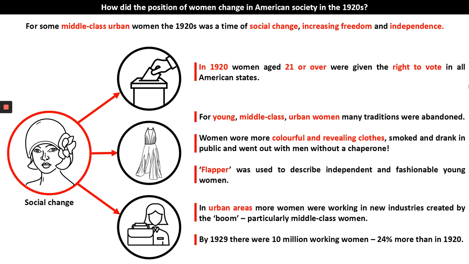So you can see from this slide here that for some women, they've experienced this social change, this increasing freedom, more independence. And that word flapper is used to describe the iconic look of a woman wearing a more revealing dress, colourful, different hairstyle perhaps, often dyed their hair jet black. So for some women, they experience these changes.